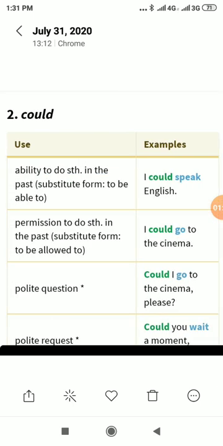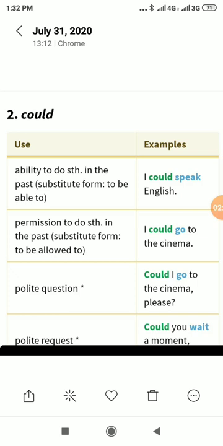Now the second part of can. I mean to say that could is the past tense or second form of can. Use an example. It is used to show ability to do something in the past. Substitute form: to be able to. I could speak English.